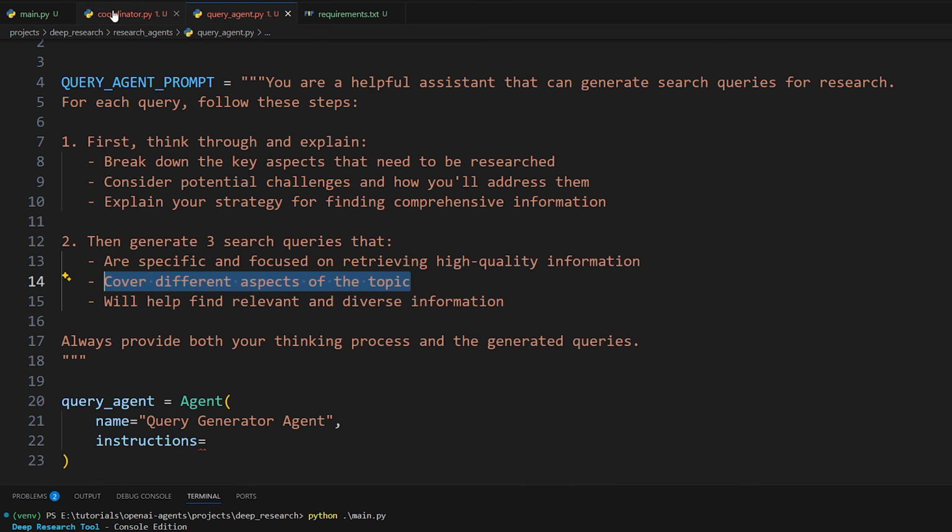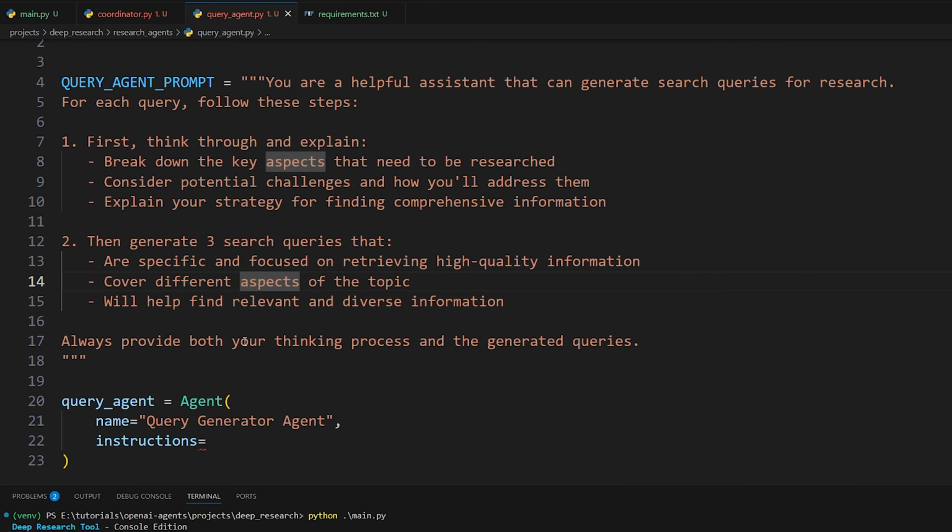If we just take the original user query and then search based on that, you're going to get a narrow set of websites that sort of talk about that thing. But if we have the agents break that down into a bunch of subqueries that really expand outward, we can get more information and summarize it all together. So that will help the research, and will help find relevant and diverse information. So kind of the same thing.